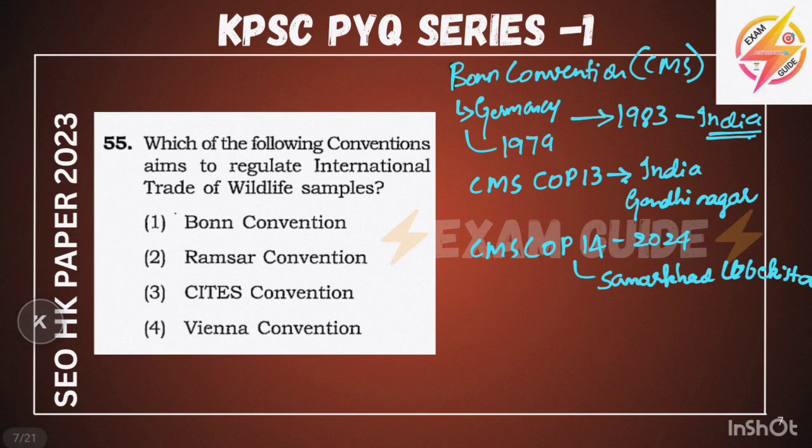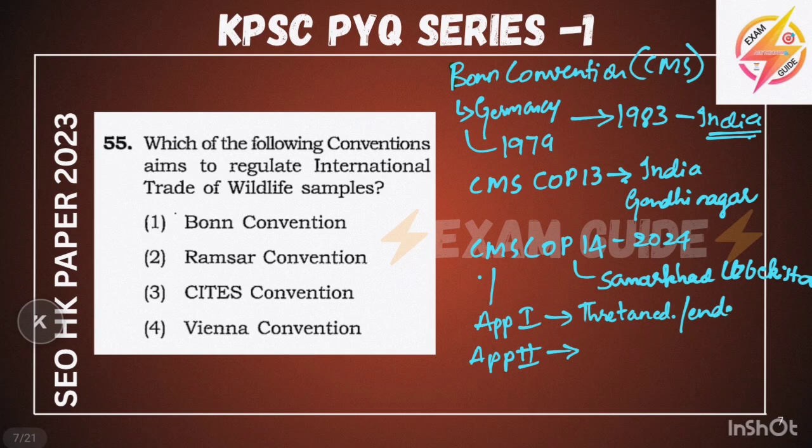And what is this Bonn Convention? This Bonn Convention is related to the conservation of migratory species. It has 2 appendices, Appendix 1 and Appendix 2. Appendix 1 has the migratory species which are threatened with extinction or endangered, and Appendix 2 has species with unfavorable conservation status. Status means in some countries it has been conserved, so there needs to be a law made to protect that species. This is about the Bonn Convention.